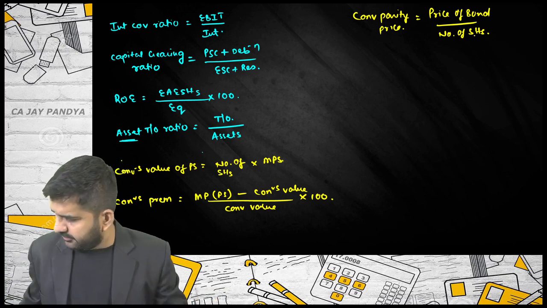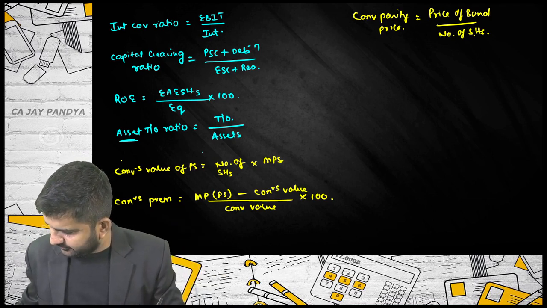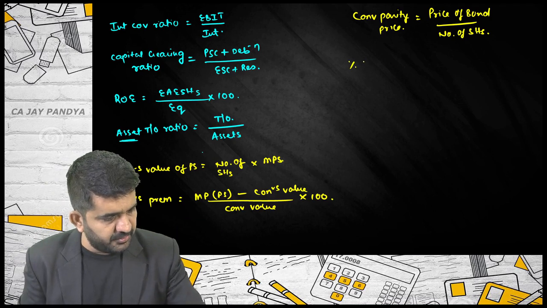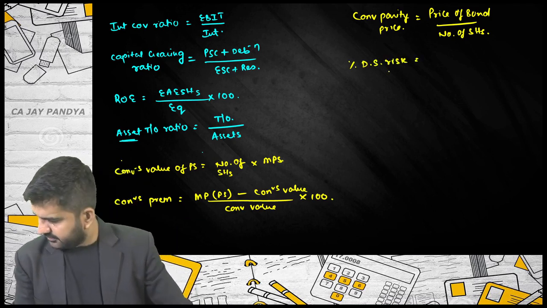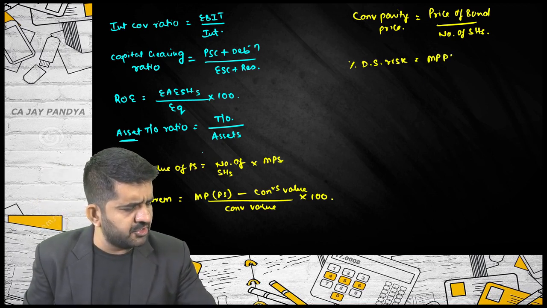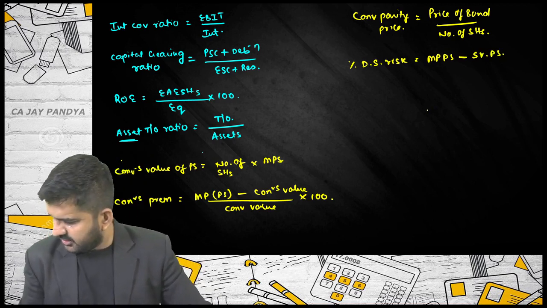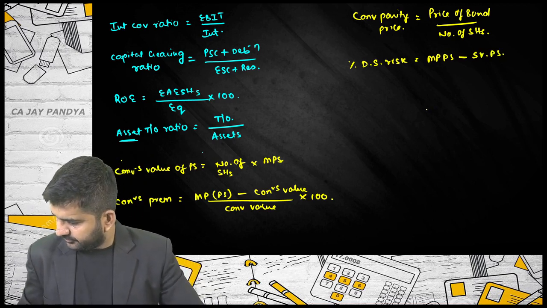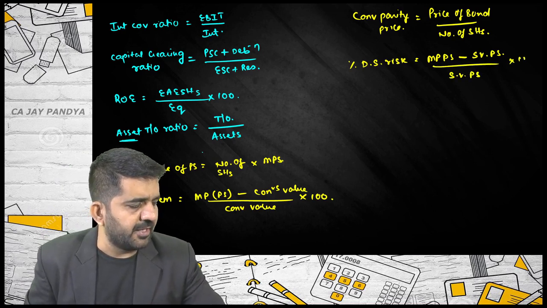Then there was one more formula, of the downside risk. It was the percentage downside risk. It is market price of preference shares minus straight value of preference shares, divided by straight value of preference shares, multiplied by 100.